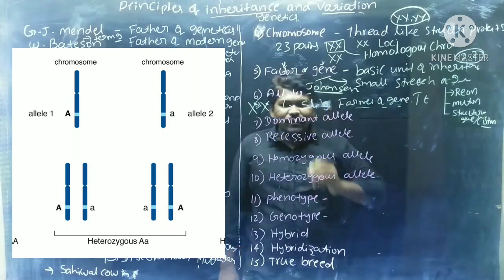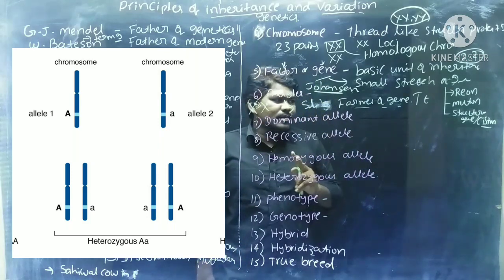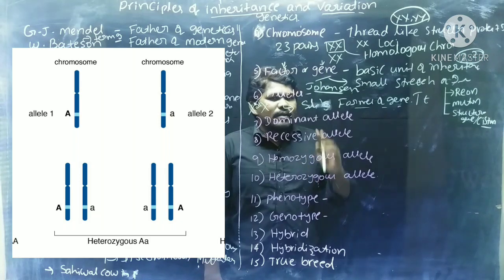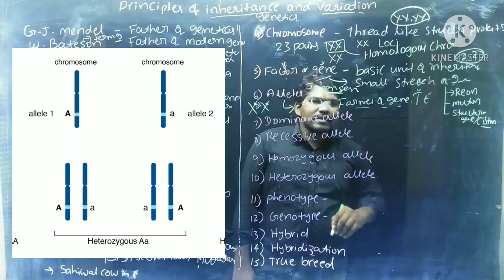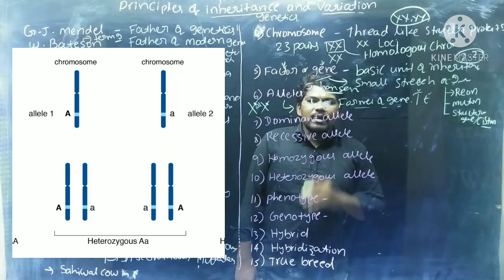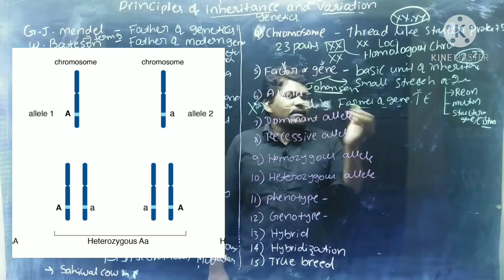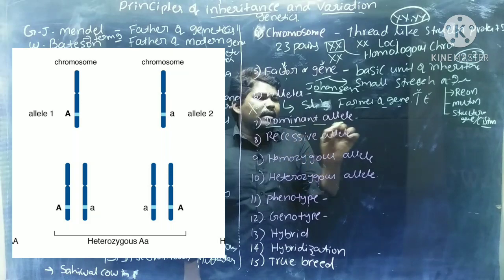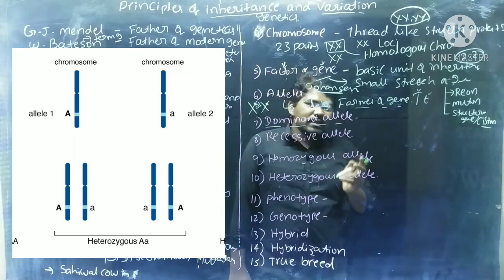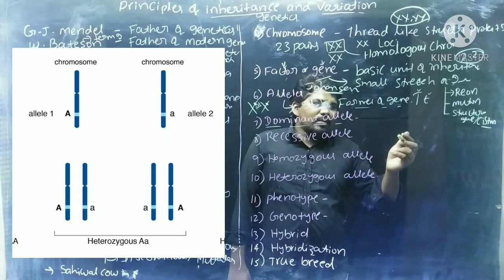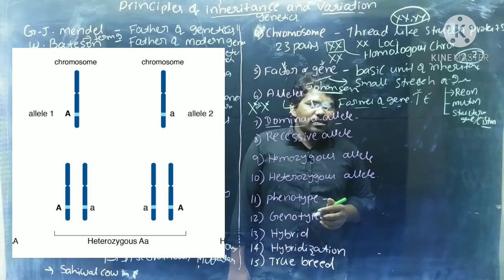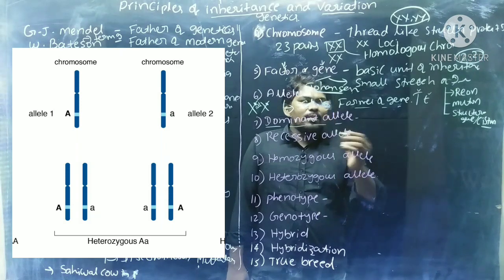Each gene or factor occurs in a pair. If the pair is different, one is dominant and the other is recessive. Those are called alleles. Next, dominant allele. Already we know that genes occur in a pair. One is the dominant allele, another is the recessive allele. What is a dominant allele?